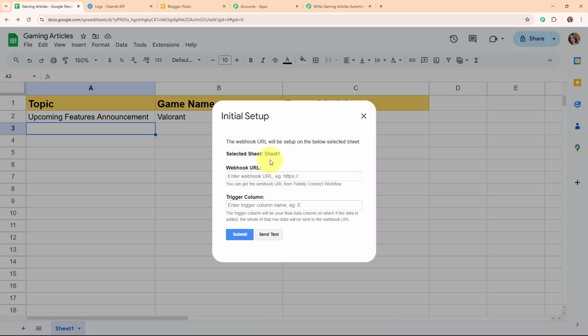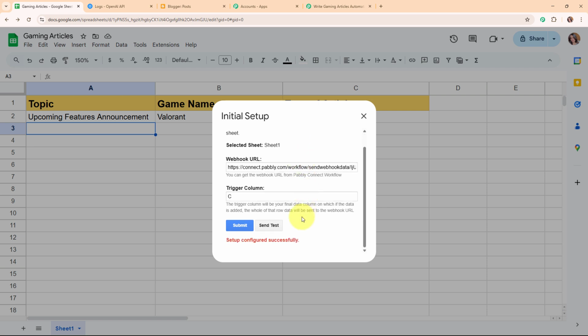Now under this initial setup, you can see it is asking me to enter the webhook URL and the trigger column. For the webhook URL, I'm going to enter the webhook URL that I've received in my Pabbly workflow. And for the trigger column, it says the trigger column will be a final data column on which if the data is added, the whole of that row data will be sent to the webhook URL. So for the trigger column, I'm going to enter my column as C, and then click on submit. And here you can see it says setup configured successfully. That means we have successfully set up a webhook inside our Google Sheets, and we have successfully connected our Google Sheets with Pabbly Connect.